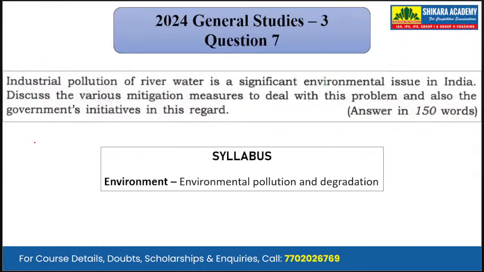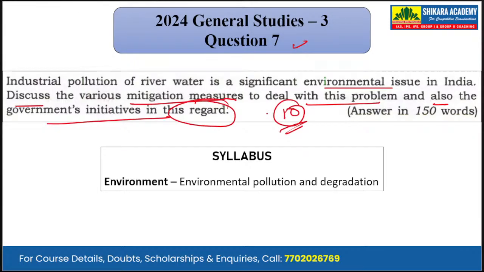Now, moving on to the next question, that is question 7. Industrial pollution of river water is a significant environmental issue in India. Discuss the various mitigation measures to deal with this problem and also the government's initiatives in this regard. So, it is a 10-mark question and we have to answer in 150 words. Now, mapping it with the syllabus, we can see that it has been asked from the subject of environment under the topic environmental pollution and degradation, especially the river water pollution.